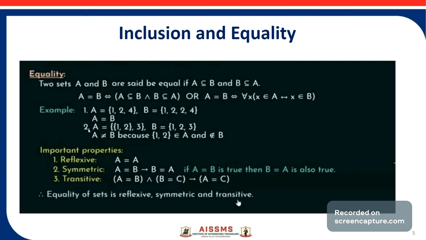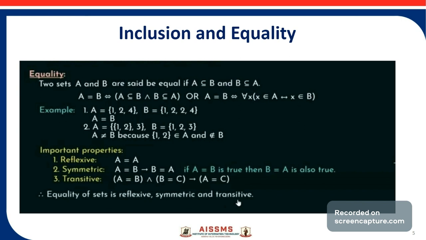Consider a second example now. Set A contains elements 1, then {2, 3}, where the second element is the set containing 2 and 3. Set B contains three elements 1, 2, 3. But here A is not equal to B because the element {2, 3} is only present in set A, not in set B. Now here are some important properties.